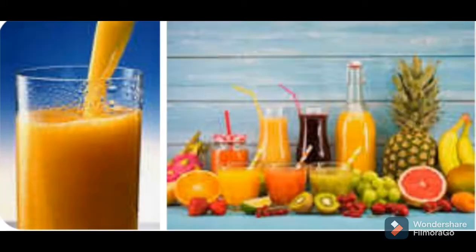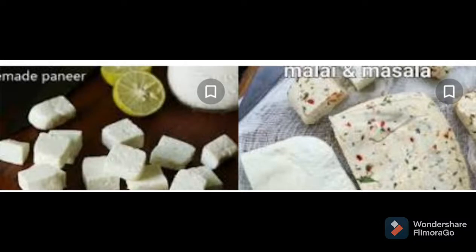Like fruit and vegetable juices are usually filtered before drinking to separate the seeds and pulp. For making paneer, what does your mother do? You know how to make paneer? Just add some lemon juice into the boiling milk. It forms a mixture that consists of particles of solid paneer and a liquid, and then the paneer is separated from the liquid through a fine filtering cloth or strainer. This is one of the uses of filtration in our everyday life.